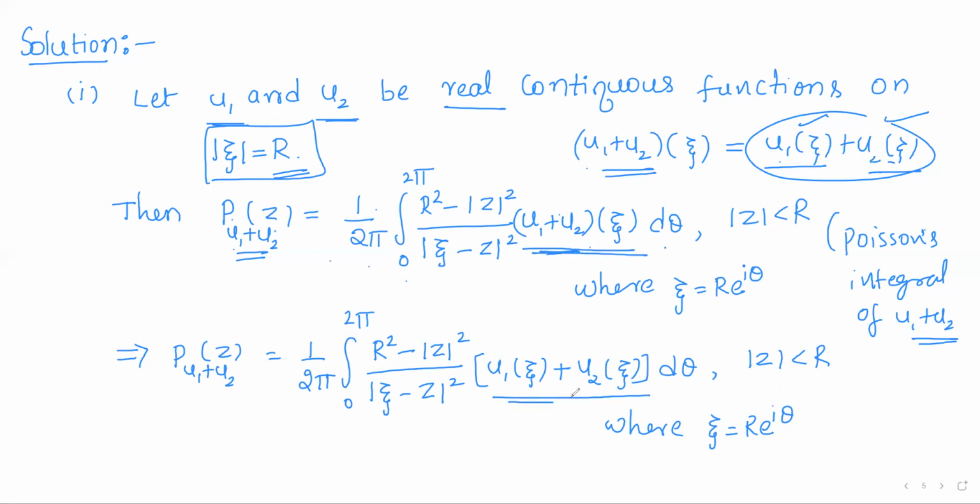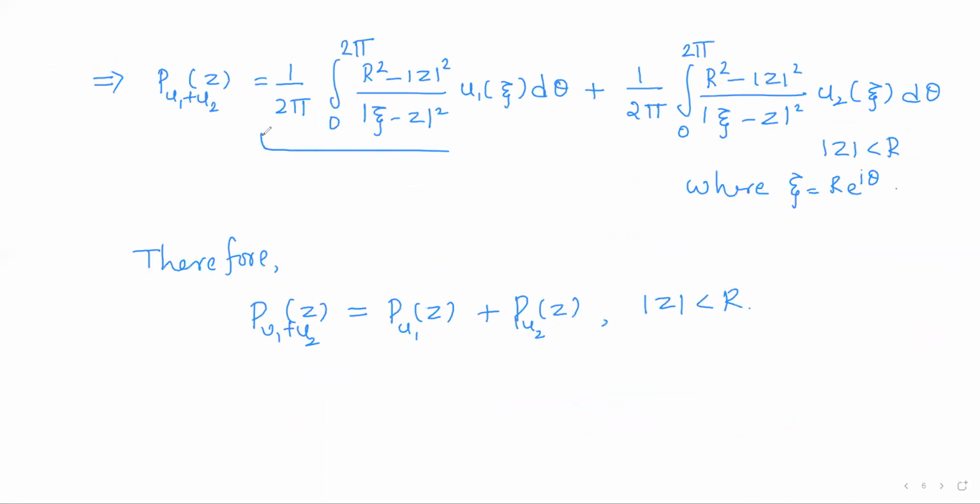So this is the only change, and the rest is everything the same. Now, we have u1 of xi plus u2 of xi. So there is a sum of two terms. With respect to these two terms, we can split this integral into two. One is with respect to u1 of xi, the other with respect to u2 of xi. So just split the integral.